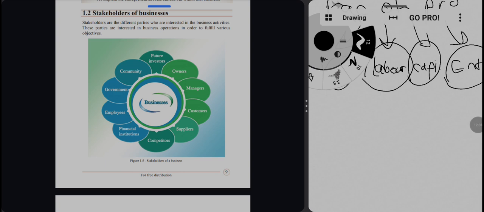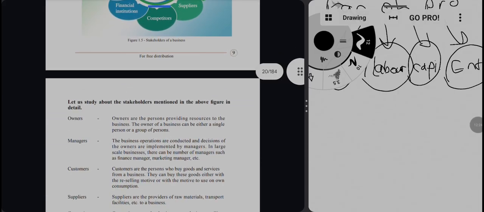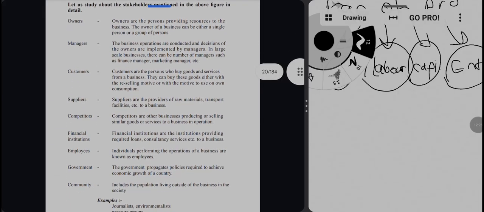Competitors means the people who produce or sell the same goods as us. Financial institutions, like banks, provide loans and advice, and employees means the workers. Government. Community means the people outside the business.